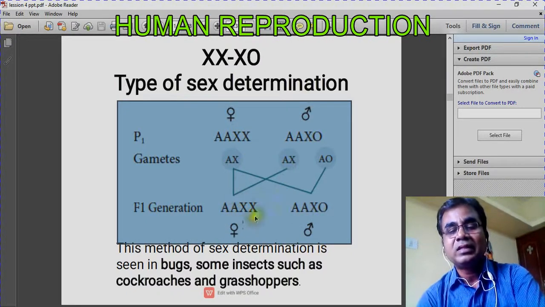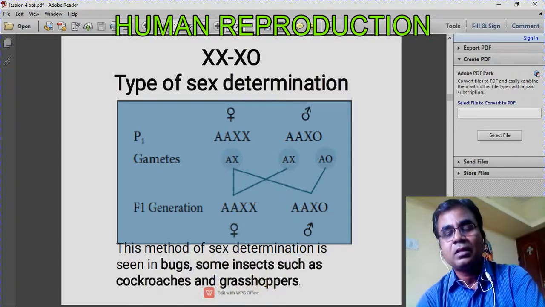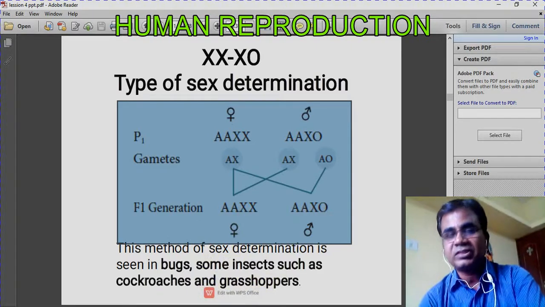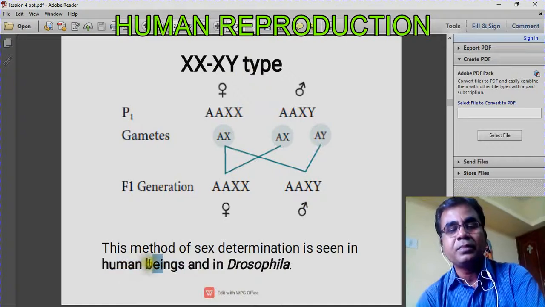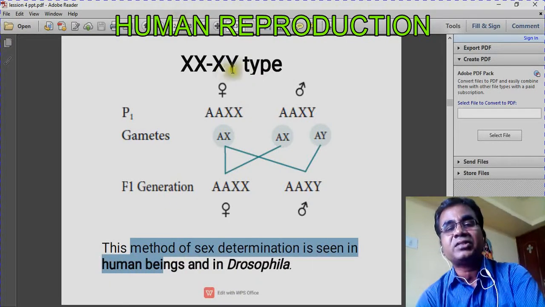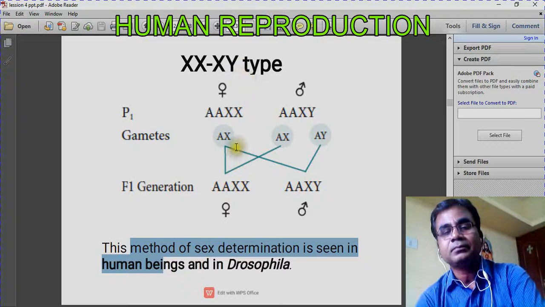This is female and this is male. If it is homomorphic, it will be female. If it is heteromorphic, it will be male. This kind of sex determination you can see in bugs and some insects such as cockroaches and grasshoppers. The next type is XX-XY. This type you can see in human beings. We have only this kind of sex determination, XX and XY.